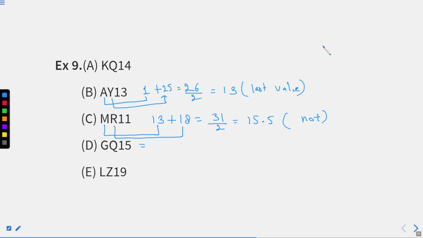For this part. G having a place value of what? 7, right? And Q having a place value of what? 19. So the sum of them appears to be, this comes out to be 7 and G comes out to be totally different. What we can do here, we need to check the place value of every item. G having a place value of 7 out here. The place value of Q, we have to check this again, right?